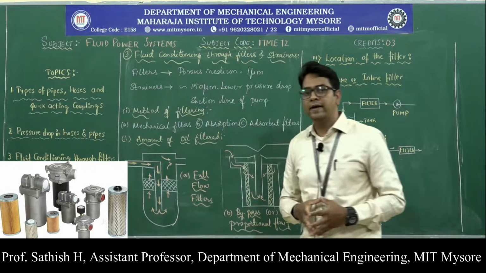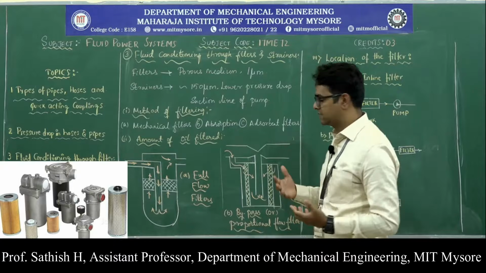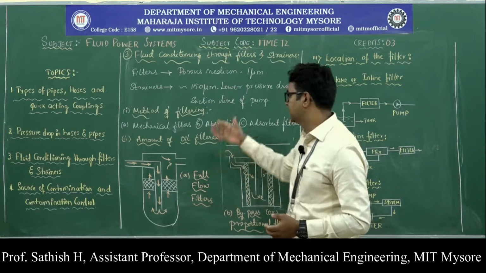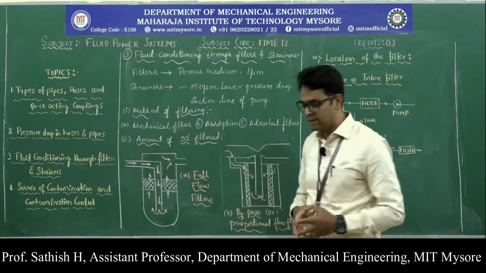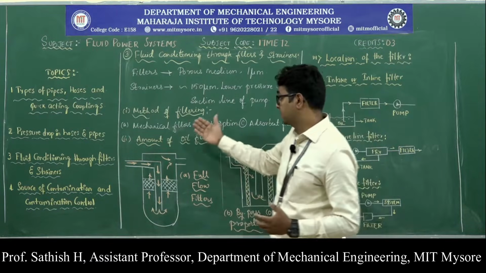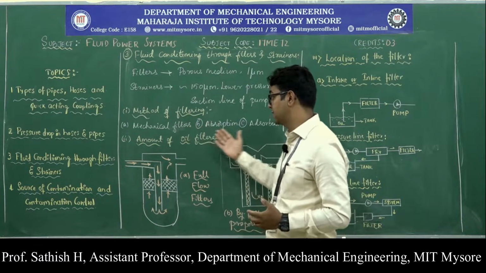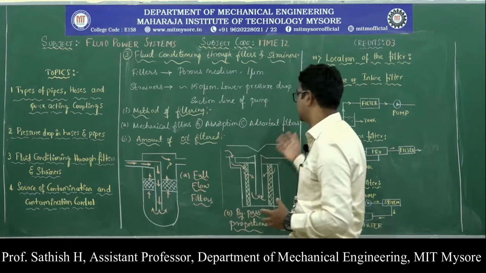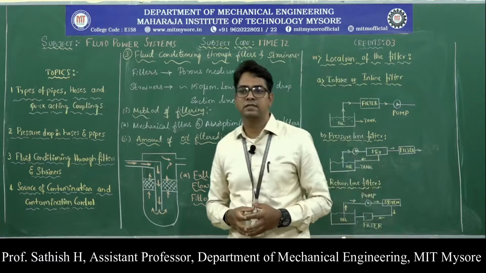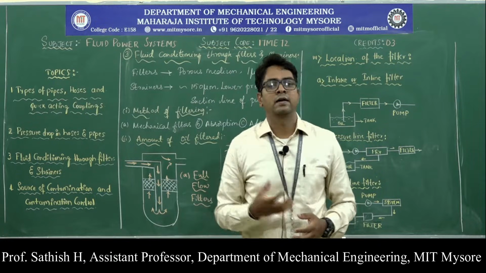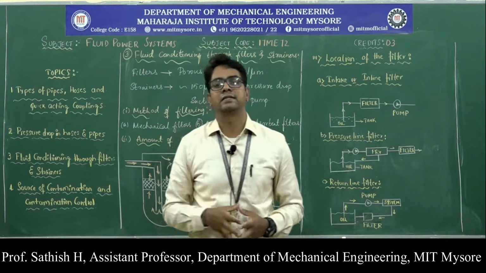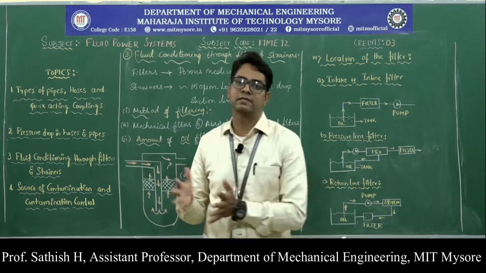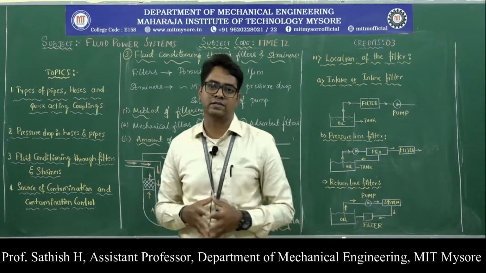The filters are classified based on various criteria, and the first criterion is the method of filtering. Based on the method of filtering, they are classified as mechanical filters, absorption filters and adsorption filters. Mechanical filters are normally a cloth or metal screens, or a series of metal discs separated by spacers.